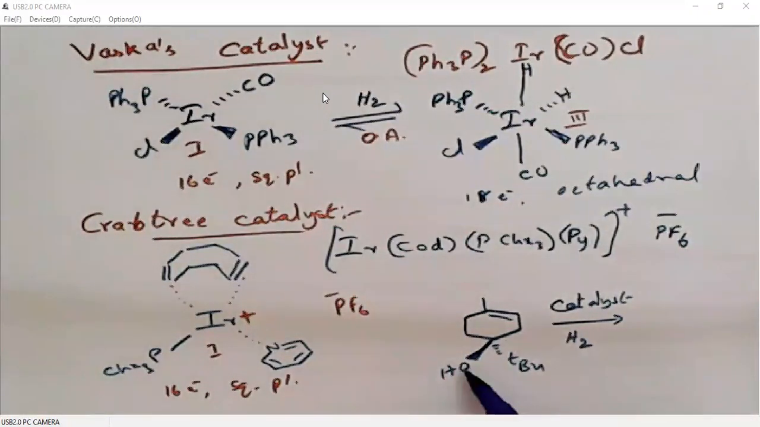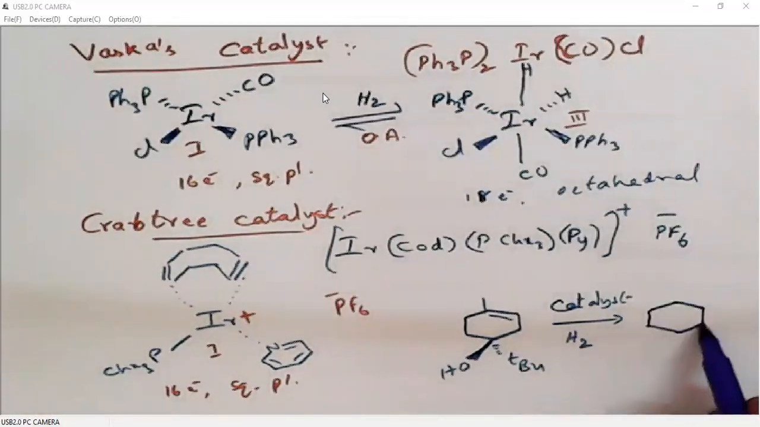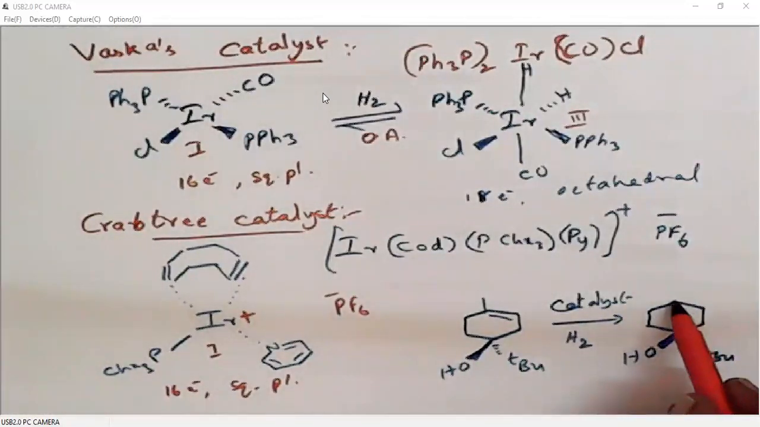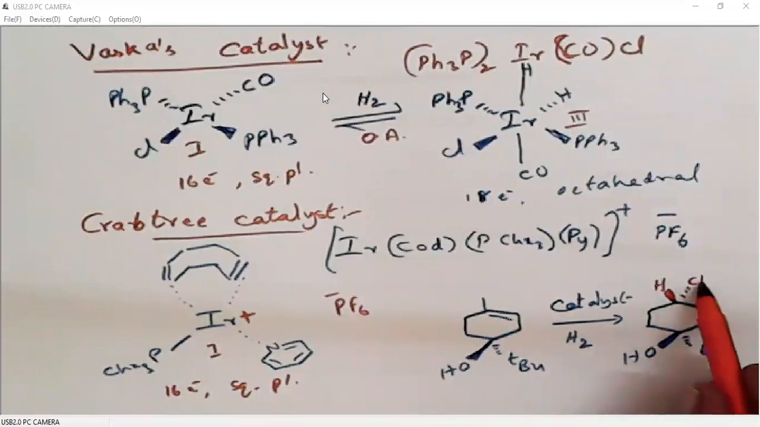In this case, hydrogen is above the plane, so iridium coordinates to oxygen and transfers hydrogens from above the plane. This is not a chiral center, so we don't need to represent it here, but this is a chiral center. So hydrogen will be above the plane, and the methyl group will obviously be below the plane, because if one is above the plane, the other will be below. Hydrogen transfer takes place from the same side as the hydroxyl group.